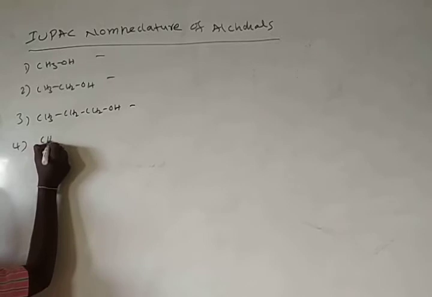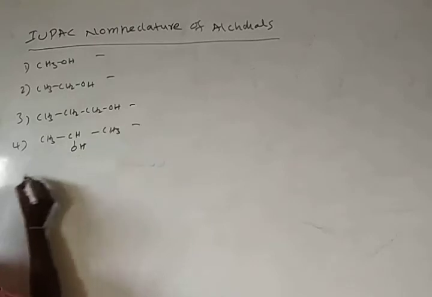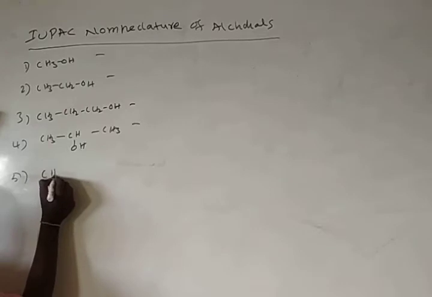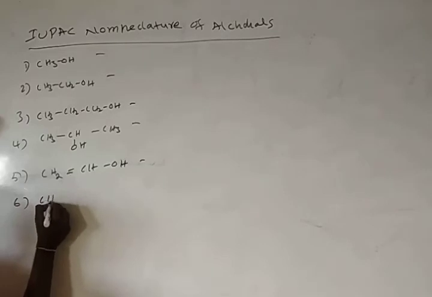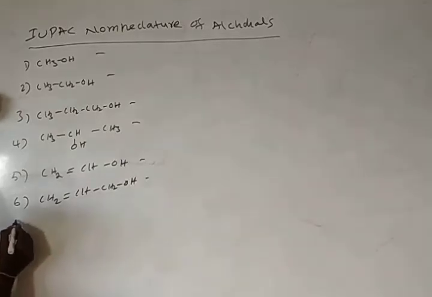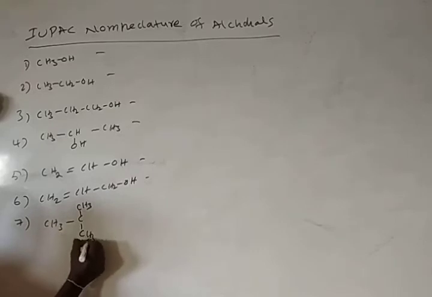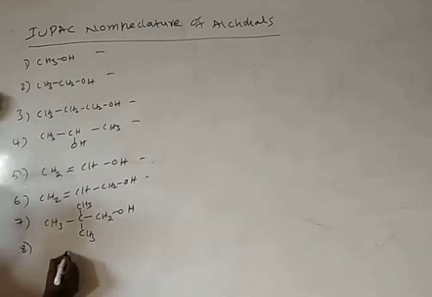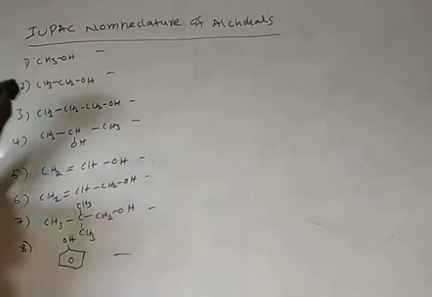Fourth one CH3CHOHCH3. Here CH2=CHOH. Here CH2=CHCH2OH. Here I am taking CH3CH2OH, here benzene with OH group. These are the different molecules.